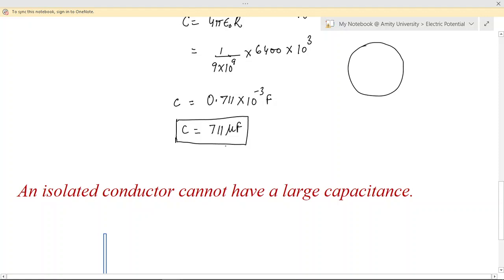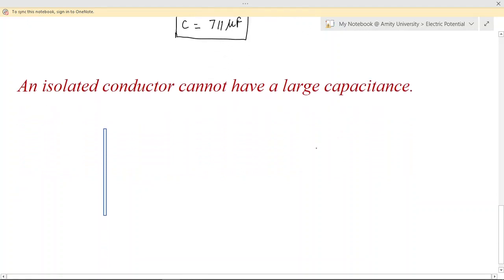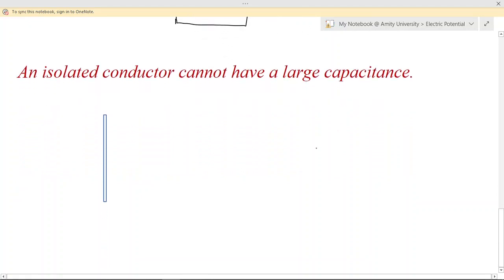So here maximum efficiency will mean it may have the maximum capacity to hold the charge. As the isolated conductor cannot have a large capacitance, now let us see how we can increase the capacitance of any conductor. Increase the capacitance means how can we increase the capacity of that conductor to hold the charge.